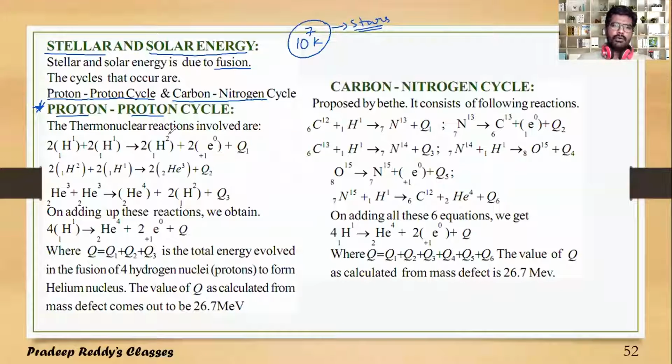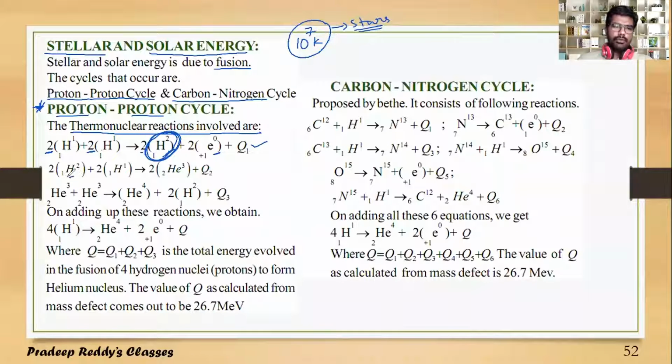The thermonuclear reactions involved in the proton-proton cycle are: two protons H11, two protons H11, fuse to form two deuterium isotopes. H12 is the deuterium isotope, along with two positrons, by the release of Q1 amount of energy. And this is the deuterium H12 isotope.